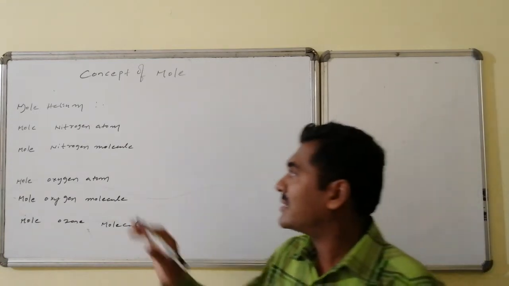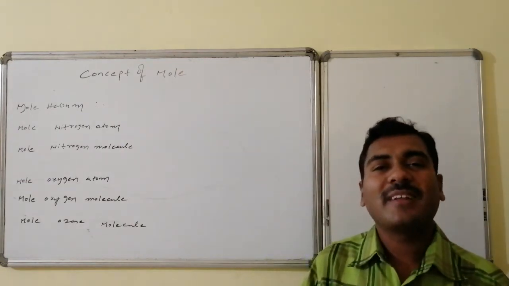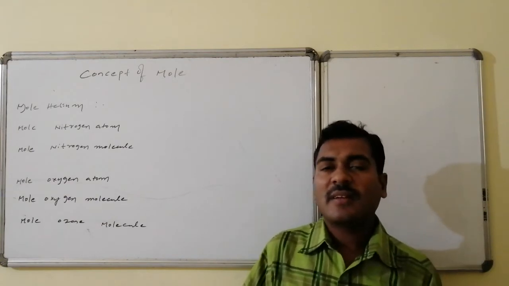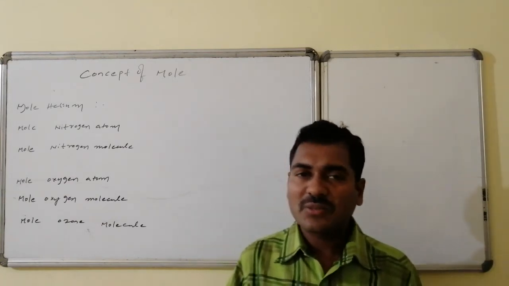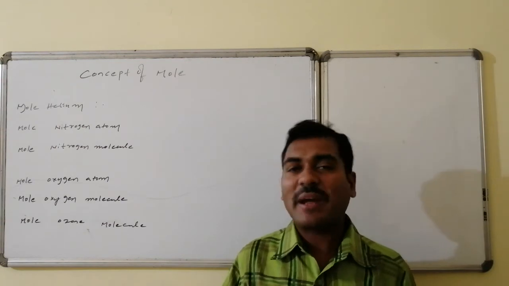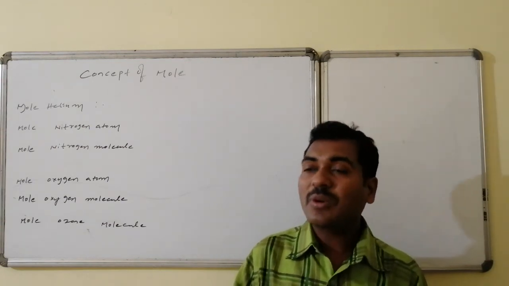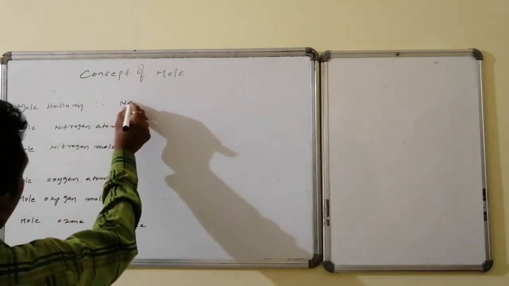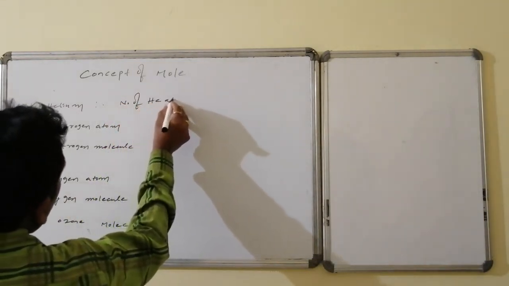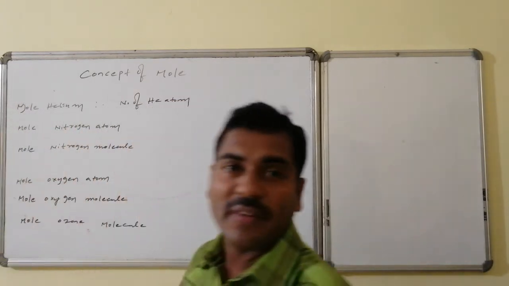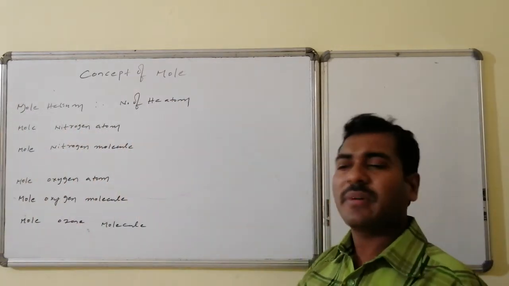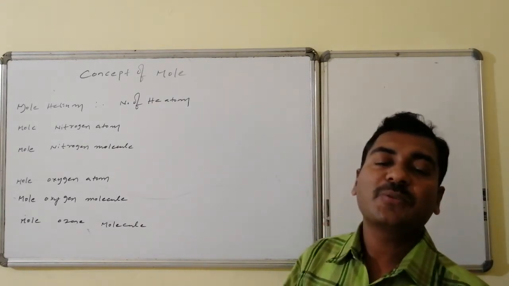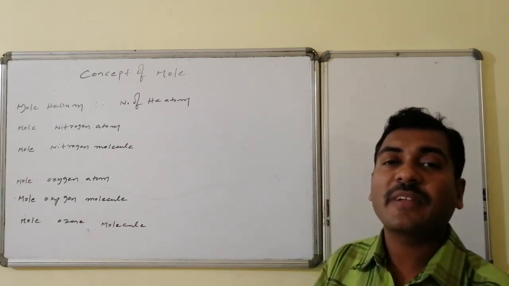The meaning of this one is mole helium. Helium is always present in the monoatomic state because it is an inert gas. Being a monoatomic gas, mole helium stands for mole of helium atoms itself only. The meaning of mole is Avogadro number of helium atoms. And once again, Avogadro number in full-fledged manner, if I write, will become equal to how much? 6.023 into 10 raised to 23 number of helium atoms.